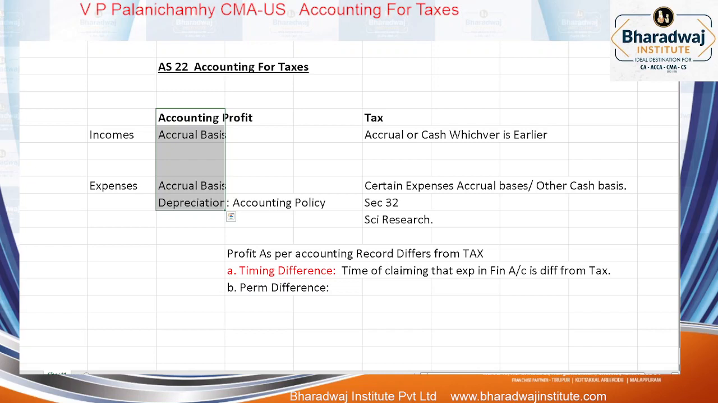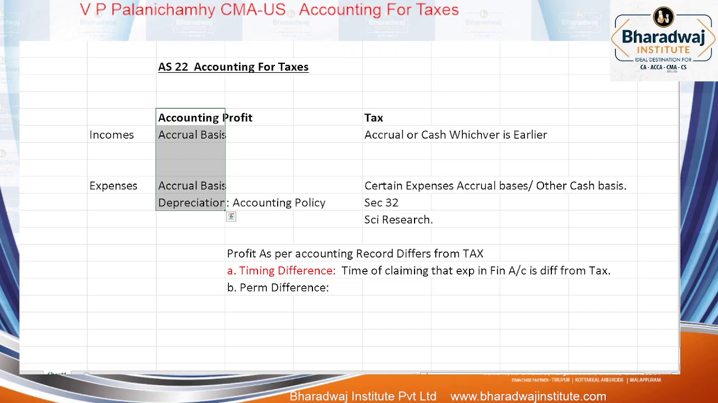Is it a timing difference or a permanent difference? Permanent difference. It is not accounted for now or in the future. For tax purposes, the agricultural income will not be recognized now or in the future. That is called a permanent difference. For example, a penalty paid for violation of law, 50,000 rupees. Due to unavoidable circumstances, we paid a penalty of 50,000 for violation of law. Is it allowed as per accounting? Allowed. Accordingly, the manager or board of directors can ratify it and allow the deduction.